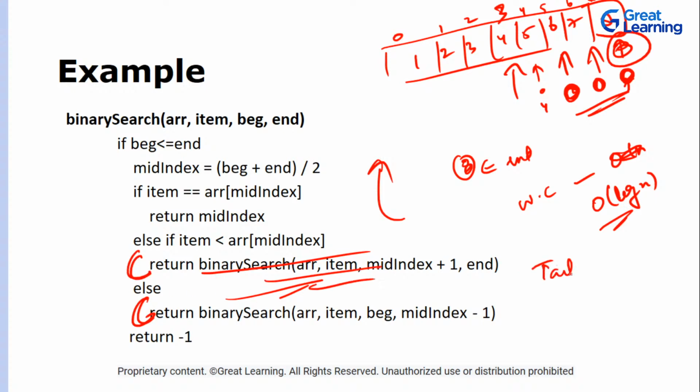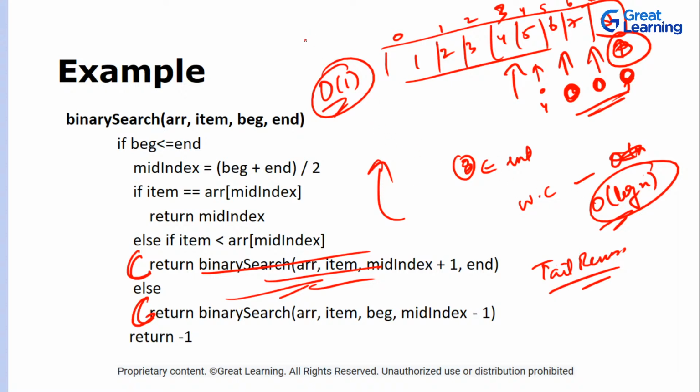Remember the tail recursion. Since this is the last statement that is to be executed, the recursion is taking place at the end, and there are no statements left that have to be executed after the recursion is done. So this is obviously tail recursion, and it will take a constant amount of space. So you see the space and time complexity of this algorithm: time complexity will be big O of log n, and the space will be constant, that is big O of 1. This is the algorithm of a binary search using recursion.